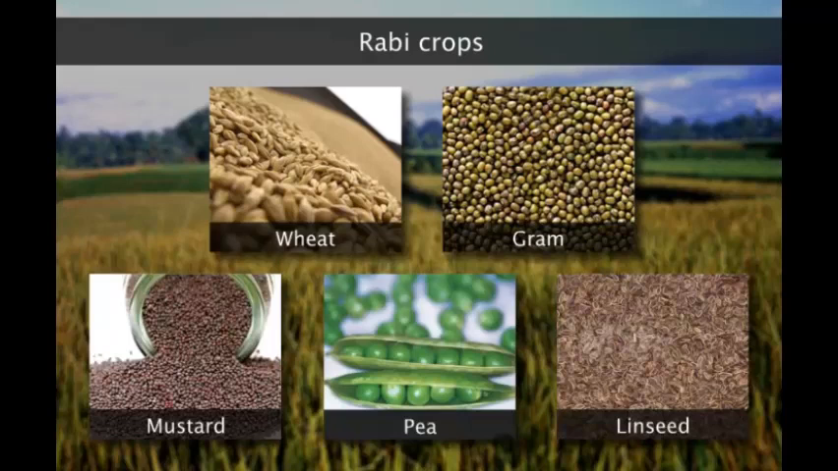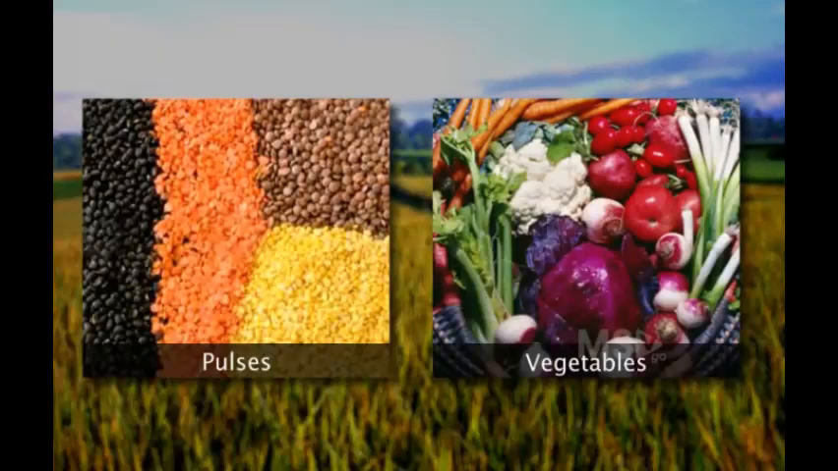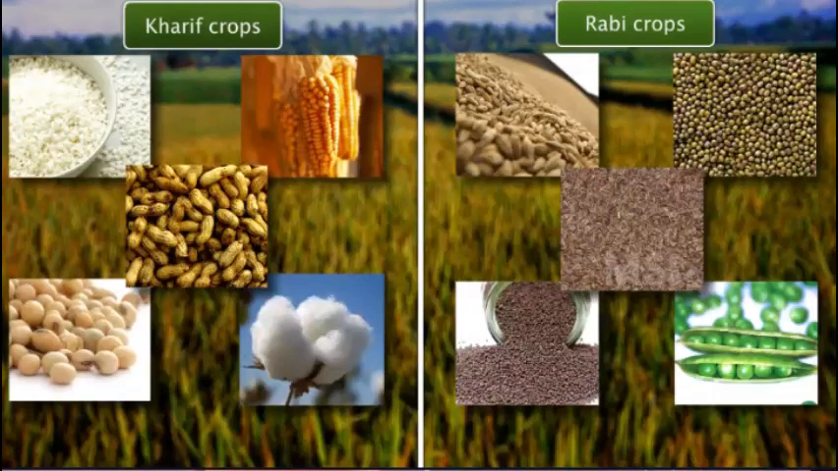Now, if you are thinking what do we grow in the summer season, different types of pulses and vegetables are grown in summer season, for example onion, dal, etc. As you can see in this chart, we have different examples of kharif and rabi crops that you can note down, which is very important.